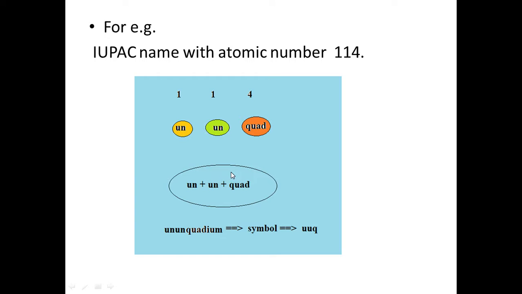The symbol is the first letter of each name: un is U, un is U, quad is Q. So the symbol is UUQ and the name of the element is unnilquadium. Similarly, we can find the IUPAC names and symbols for other elements.